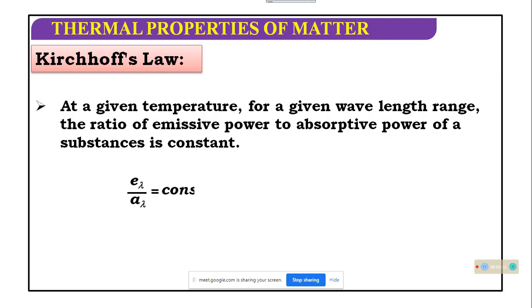We can denote the emissive power as E lambda, for a fixed wavelength, and the absorption power as A lambda. For a fixed wavelength, E lambda by A lambda is constant.